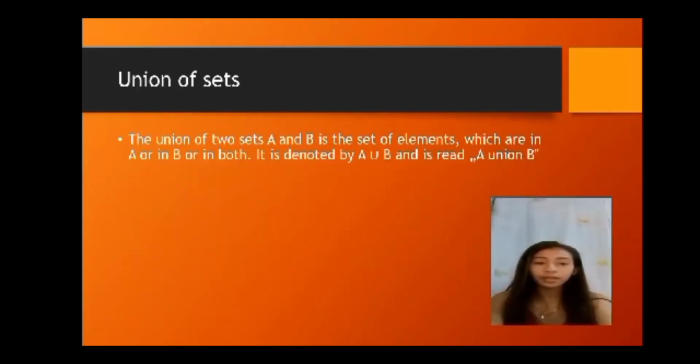Union of sets. The union of two sets, A and B, is a set of elements which are in A or in B or in both. It is denoted by A ∪ B, and it is read as A union B.